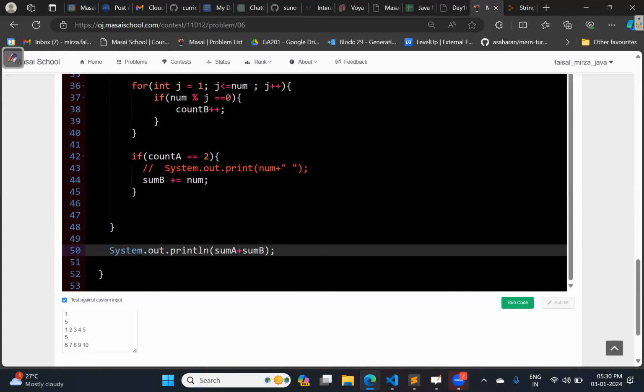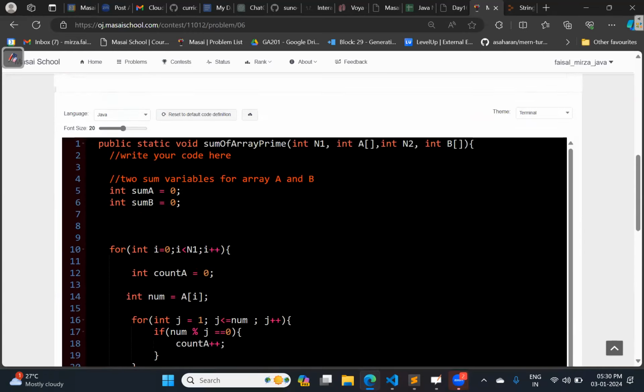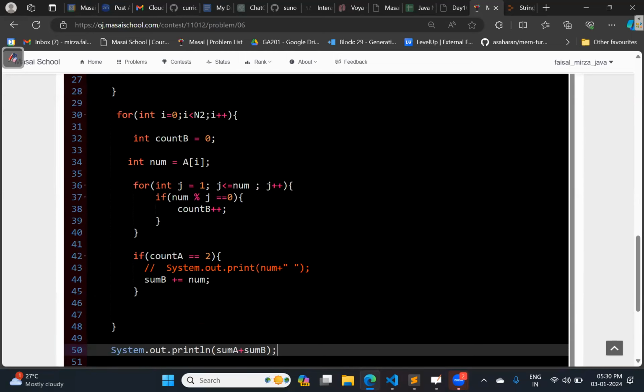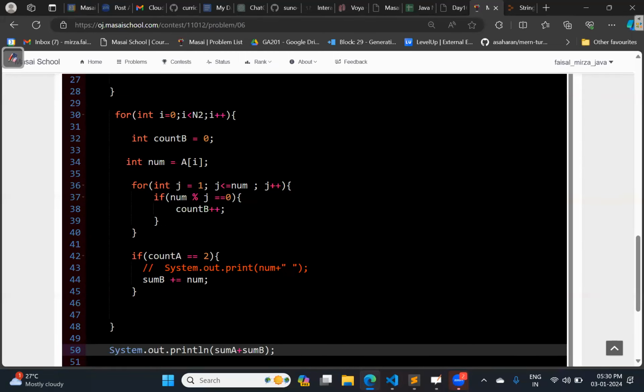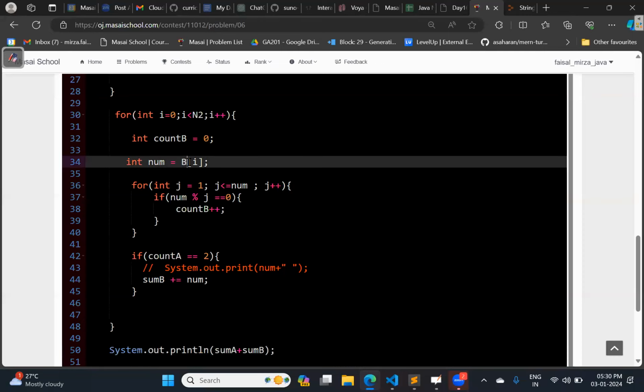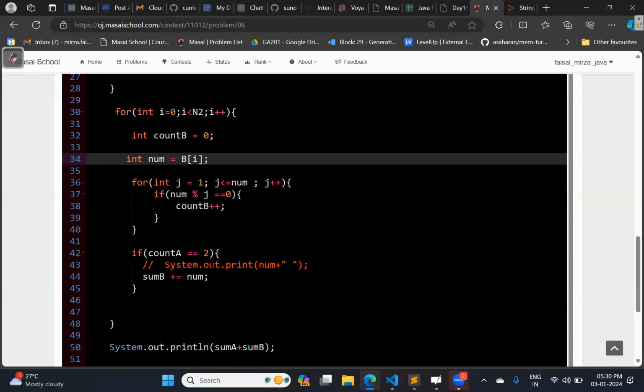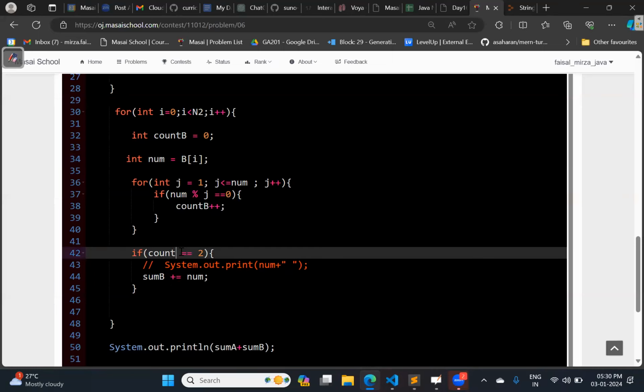Also, sir, there are some things missing in the code. Line number 34, it should be B of I. And in line 42, it should be count B equal to 0. Nice. Then done.